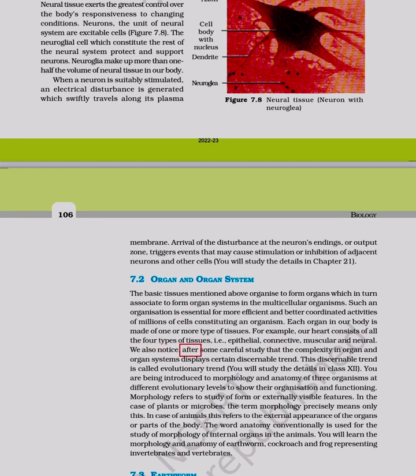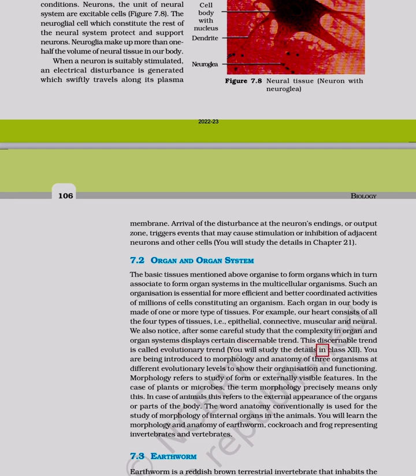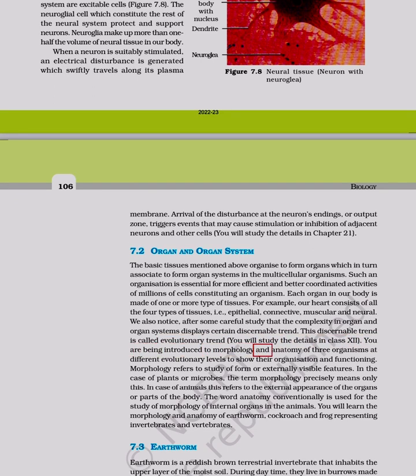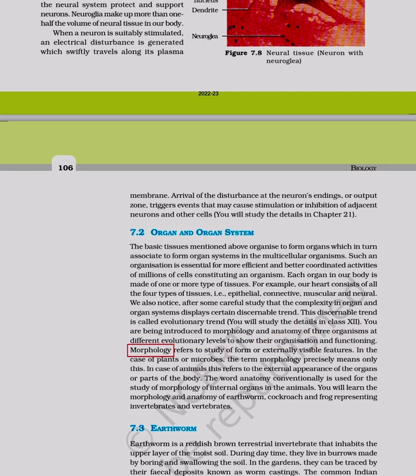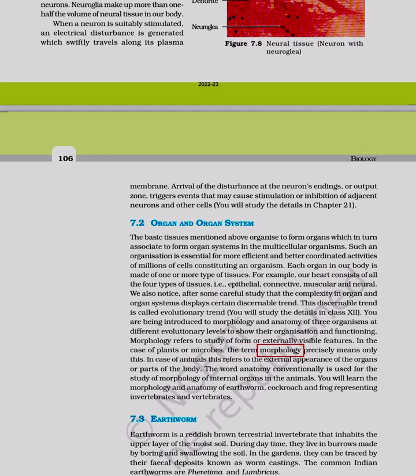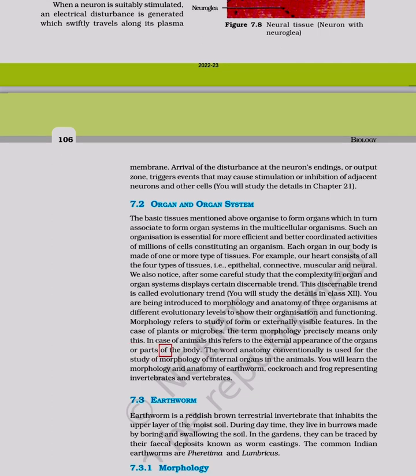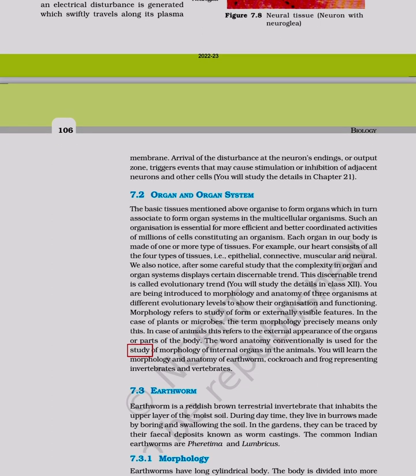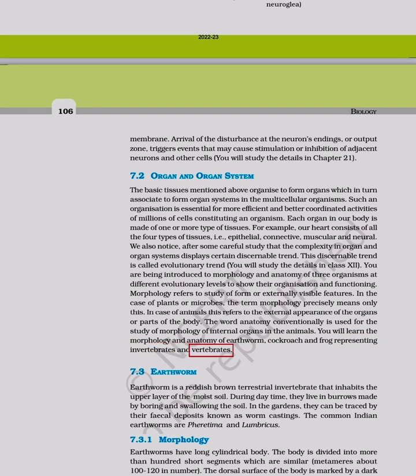We also notice, after some careful study, that the complexity in organ and organ systems displays a certain discernible trend. This discernible trend is called evolutionary trend. You will study the details in class 12. You are being introduced to morphology and anatomy of three organisms at different evolutionary levels to show their organization and functioning. Morphology refers to study of form or externally visible features. In the case of plants or microbes, the term morphology precisely means only this. In case of animals, this refers to the external appearance of the organs or parts of the body. The word anatomy conventionally is used for the study of morphology of internal organs in the animals. You will learn the morphology and anatomy of earthworm, cockroach and frog representing invertebrates and vertebrates.